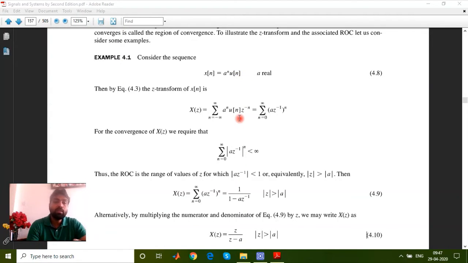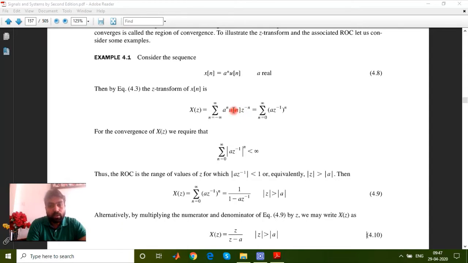The conversion to the frequency domain is possible through the Z transform, and by the basic principle of the Z transform we know that X(z) equals the summation from n equals minus infinity to plus infinity of a^n u[n] z^(-n). It means substituting this whole x[n] here, and we know that u[n] is a unit step function which is only defined from 0 to plus infinity.